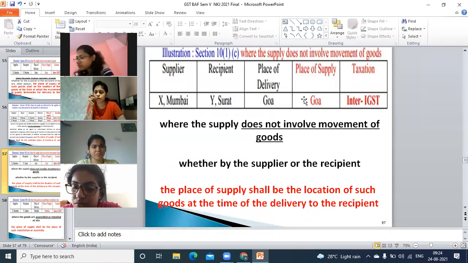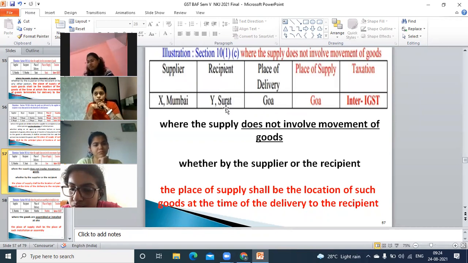So if the place of delivery is constant, then of course the place of supply will also be the same. In such cases, we will see where the goods are, where the recipient is. If the recipient would have been in Goa, then it would have been considered as intrastate. But if it is in Surat, that means Goa is another state and Surat is another state.